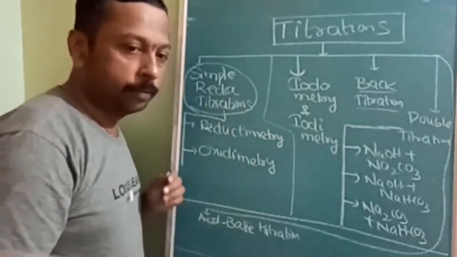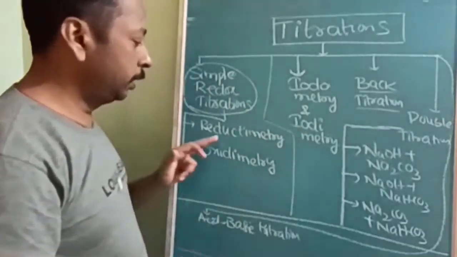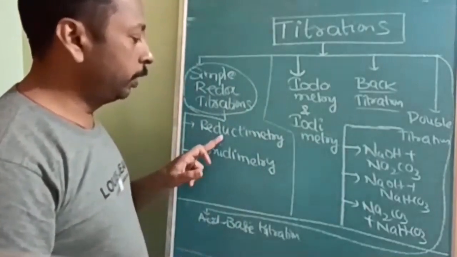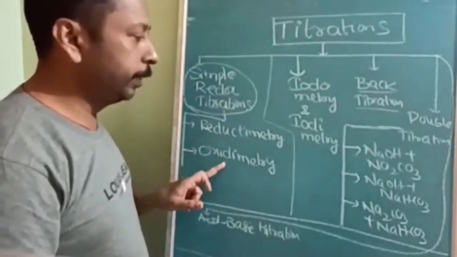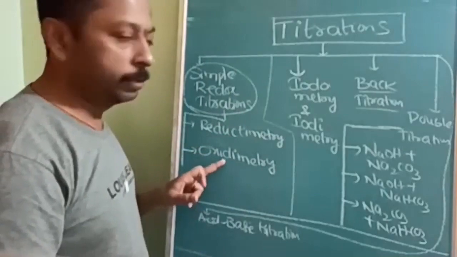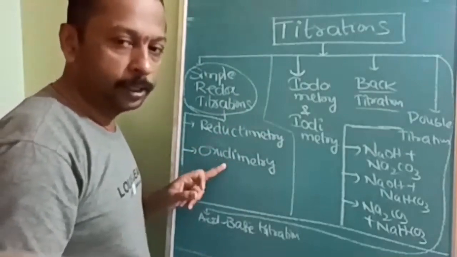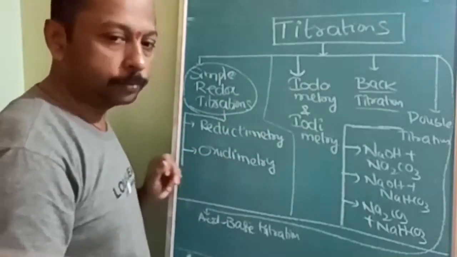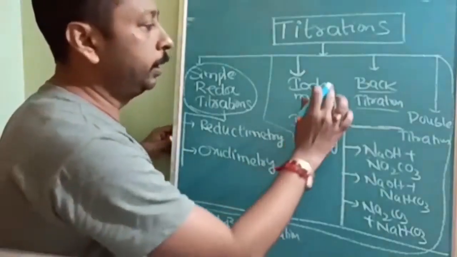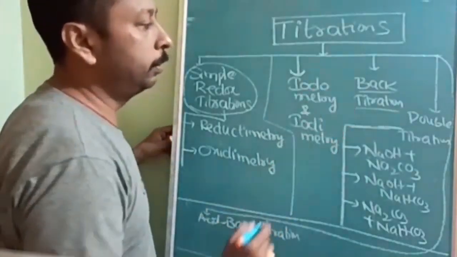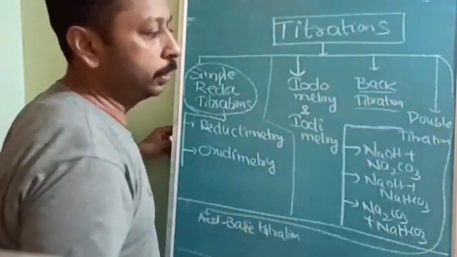Simple redox titrations are further divided into reductimetry and oxidimetry. These examples I am going to cover and explain in detail. Then iodometry and iodimetry. Next, back titration.